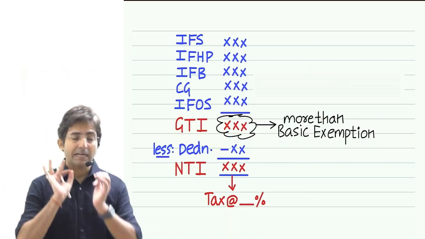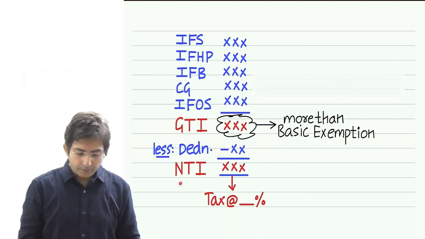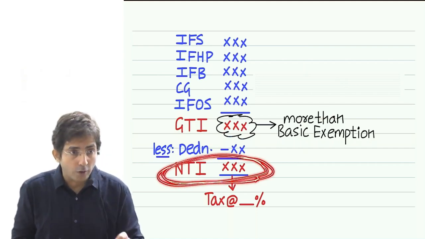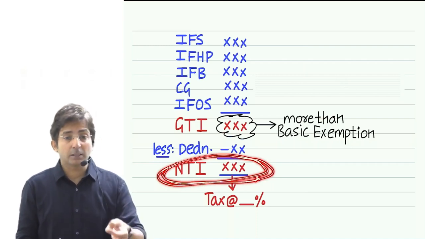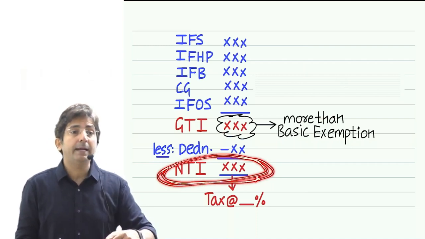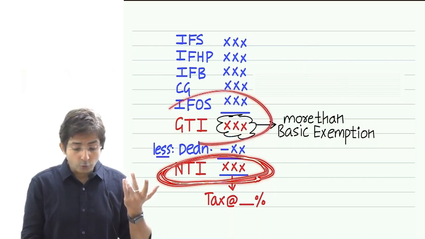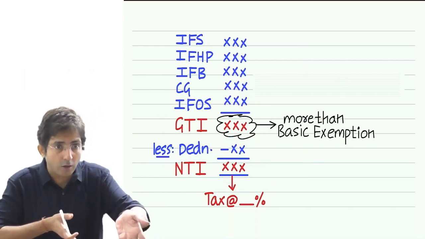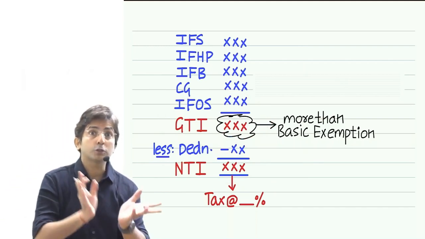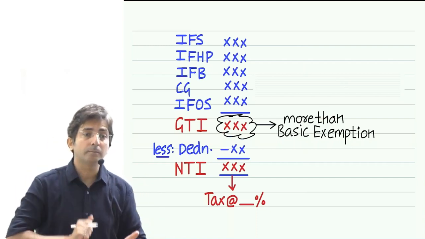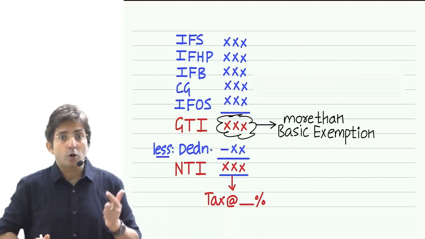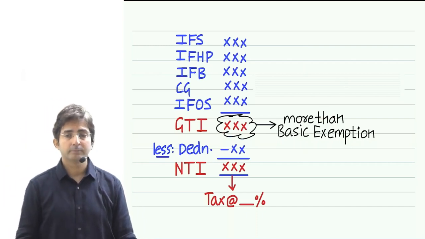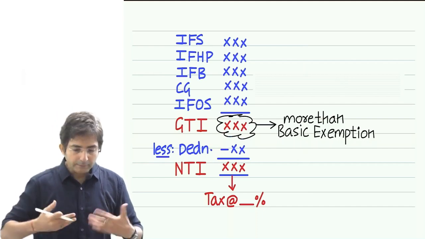See, we calculate tax on what? This figure, net taxable income. So you should have a doubt that when tax is computed on net taxable income, then why are we deciding based on gross total income? Whether I have to file the return or not, that decision is based on gross total income. Alright, that doubt should come. Why is the decision based on gross total income when we calculate the tax on net taxable income? Bring the doubt out.